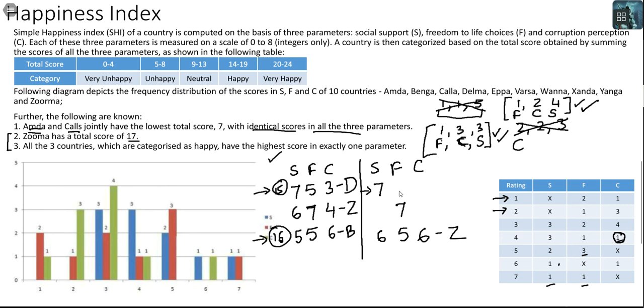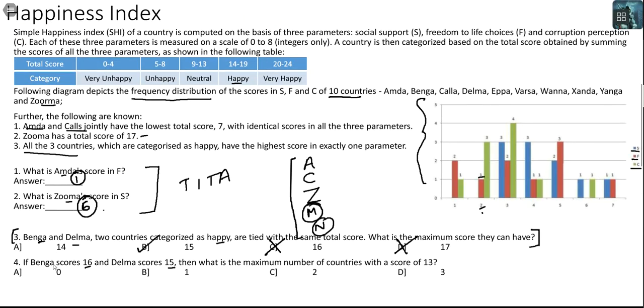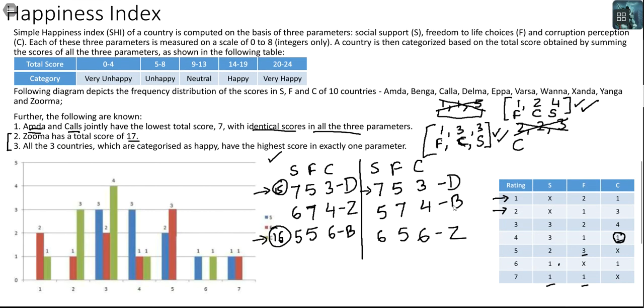Can I get to 16 here? I remember I could not get to 16 here from the last case itself. If I cannot get to 16, can I get to 15 here? I can use 5 and 3. Yes, this is possible. Now I need to get to 16 here, so I need 9 here. How can I get 9? I can get a 4 here and I can get a 5 here. So this will be Benga and this will be Delma.